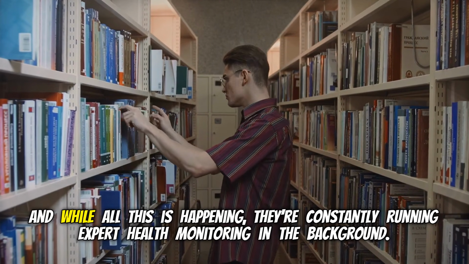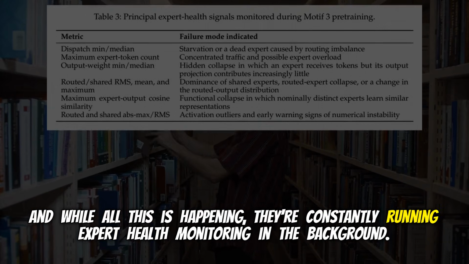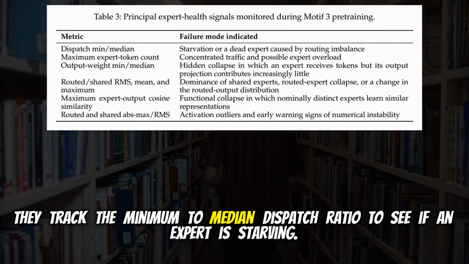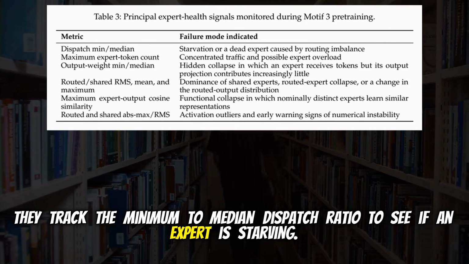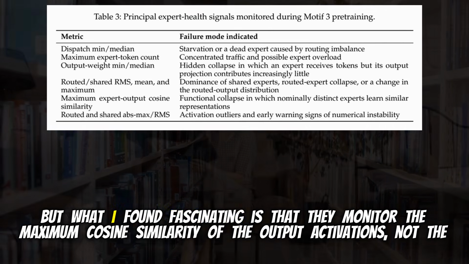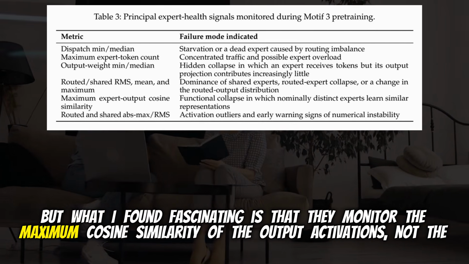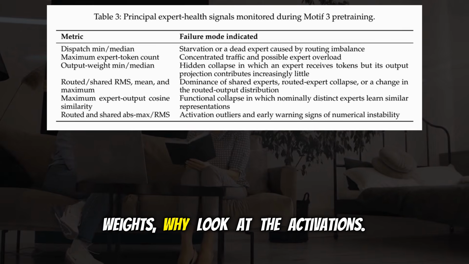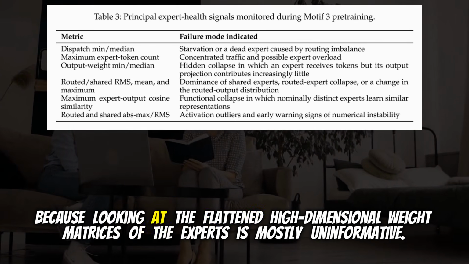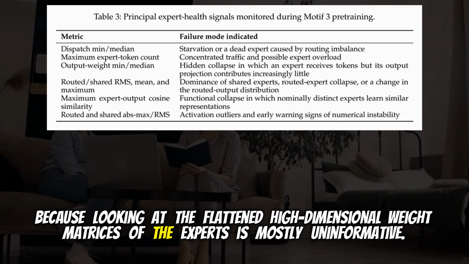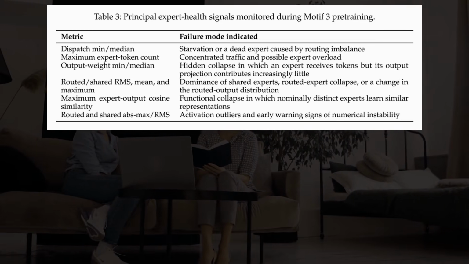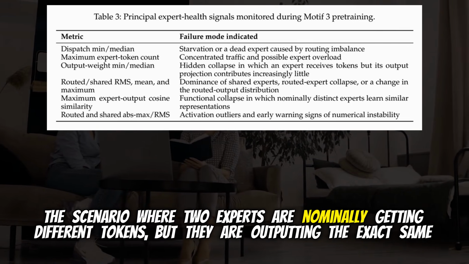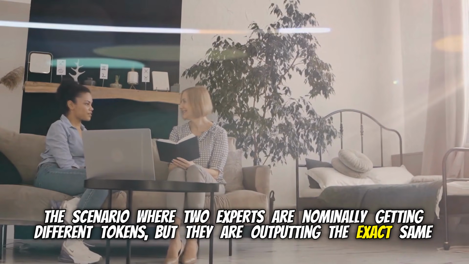Exactly. And while all this is happening, they are constantly running expert health monitoring in the background. They track the minimum to median dispatch ratio to see if an expert is starving. Yes, that's standard. But what I found fascinating is that they monitor the maximum cosine similarity of the output activations, not the weights. Why look at the activations? Because looking at the flattened high-dimensional weight matrices of the experts is mostly uninformative. You are looking for functional collapse. The scenario where two experts are nominally getting different tokens, but they are outputting the exact same representation.